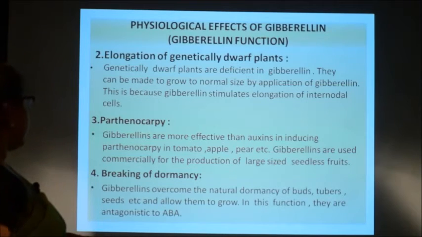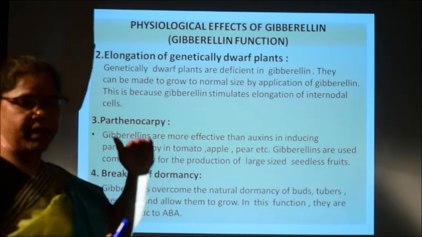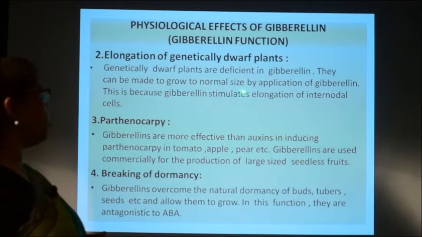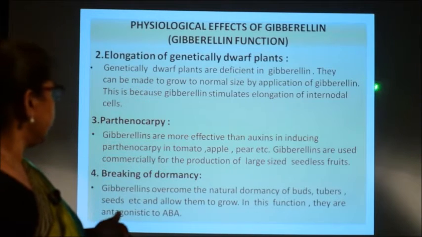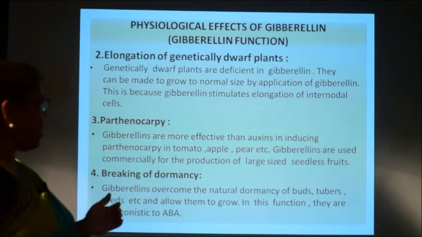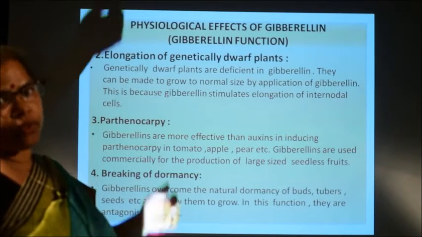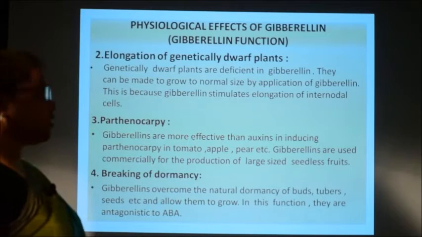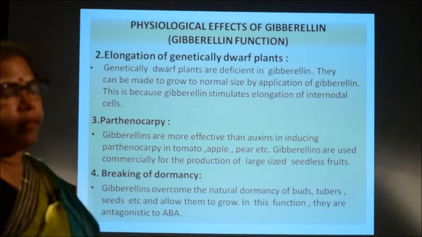Then other effects, like elongation of genetically dwarf plants. Some plants are genetically dwarf, dwarf means small, and by applying gibberellin, the genetically dwarf plants can be made to grow to normal size. Why does this happen? Because, as you already know, gibberellin stimulates the elongation of internode and this leads to an increase in their length. So, these genetically dwarf plants can be converted to normal size by application of gibberellin.